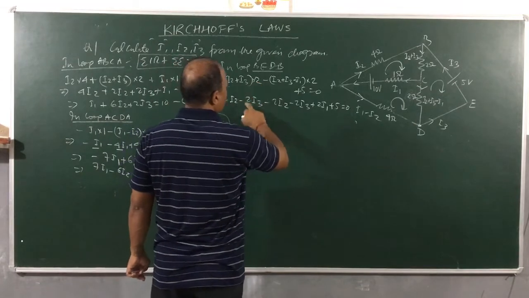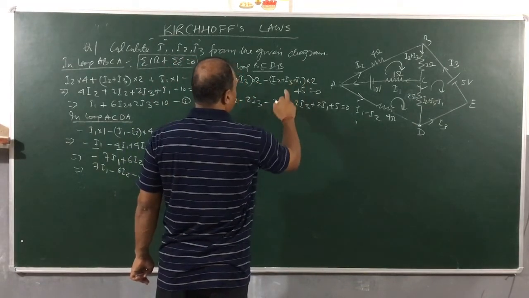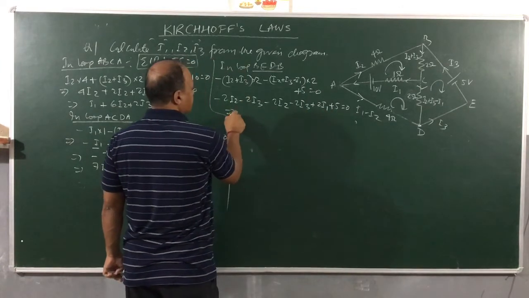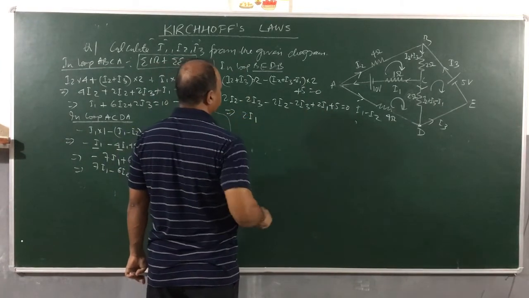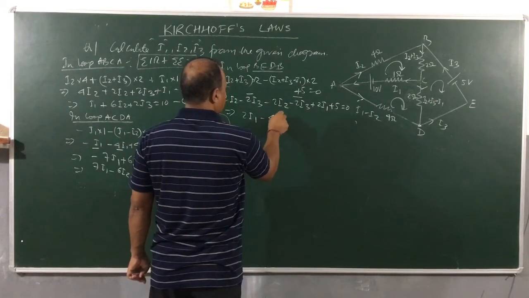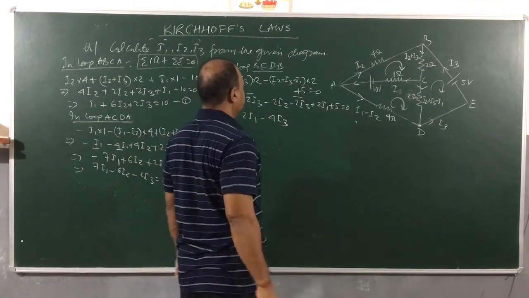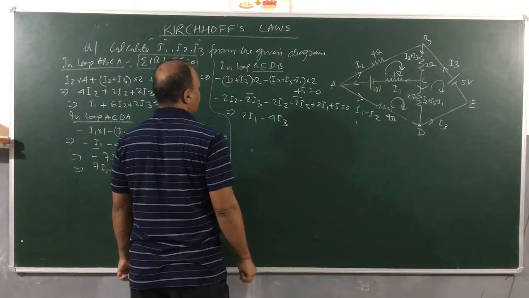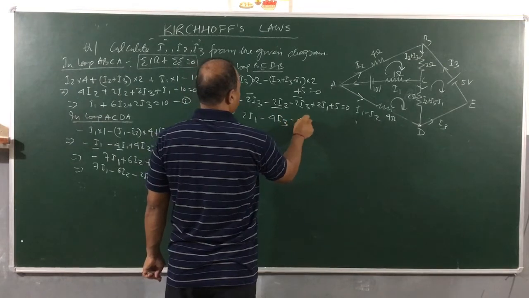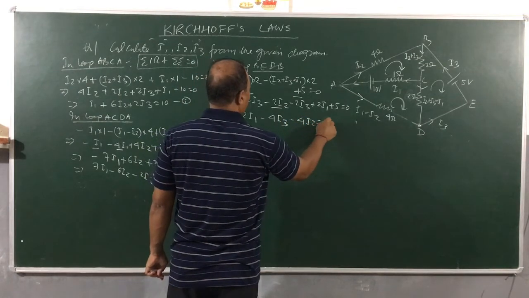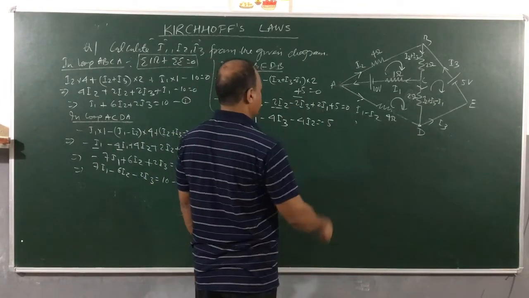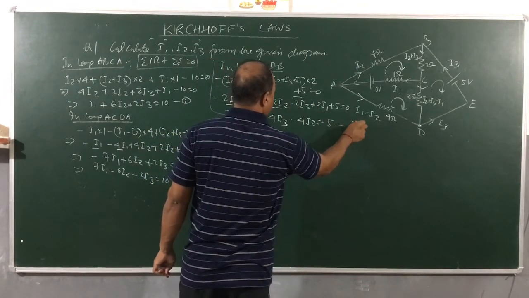Again arrange it: 2I1, minus 2I3 minus 2I3 is what? Minus 4I3, right? And then I2 and I2, minus 4I2 is equal to minus 5. Clear? 1, 2, 3, 4, 5 terms. This is equation 3.